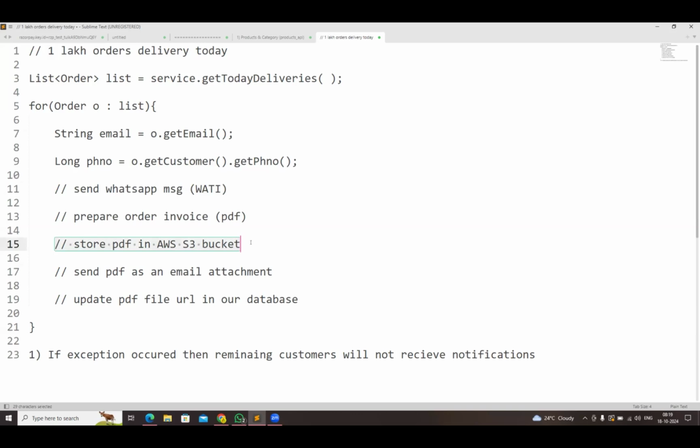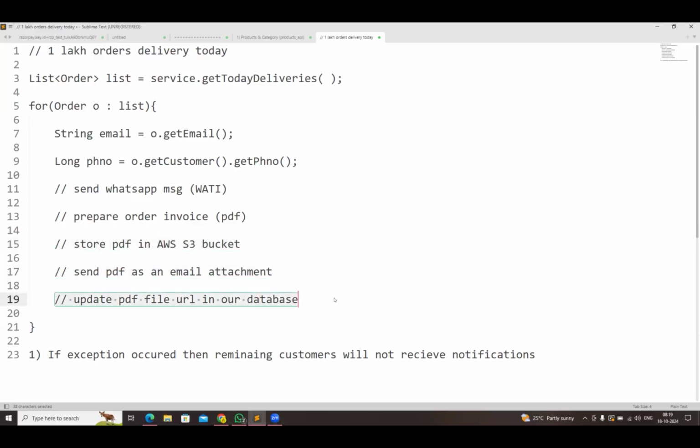That is fine, but after one week, if a customer loses the order invoice and asks for the invoice once again, we don't have a copy of the invoice. That's why we need to store those invoices in the S3 bucket. S3 is permanent, object-based storage where we can store files. Before sending the PDF as an email attachment to the customer, we store the PDF in S3. So tomorrow when we want the invoice, we can download it from the S3 bucket.